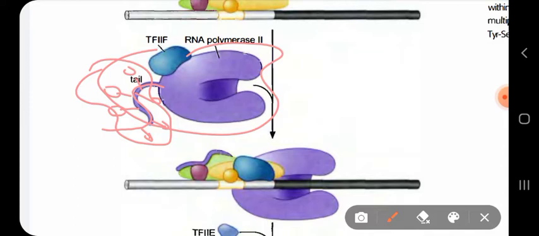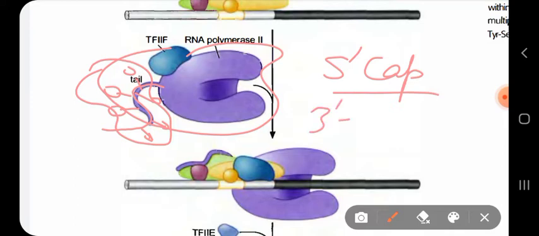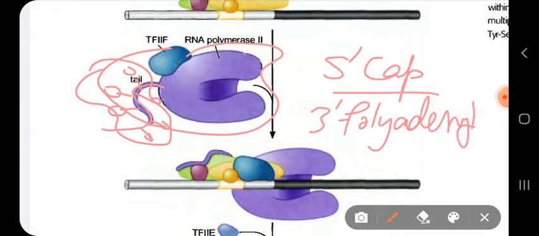Even the post-transcriptional modifications required to stabilize the RNA are done. For instance, the 5 prime cap formation occurs on the RNA. Then at the 3 prime end, there is polyadenylation. Then the splicing process.